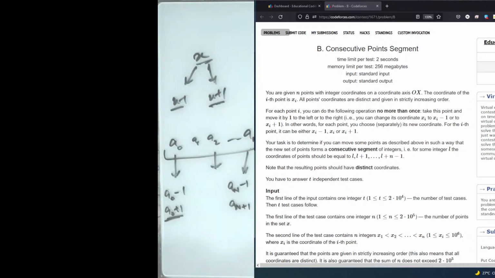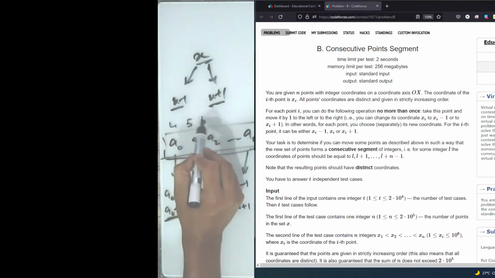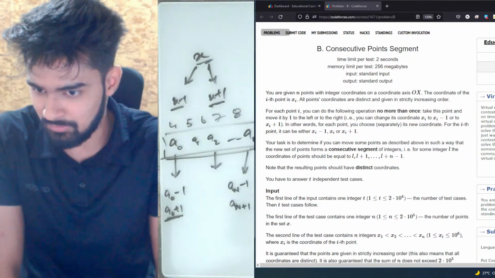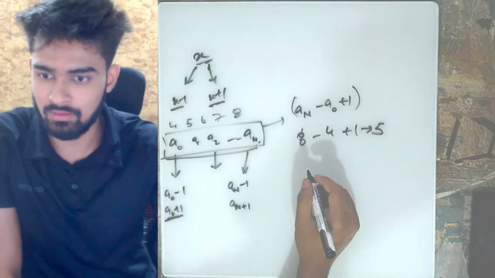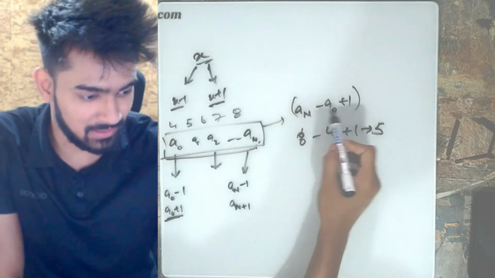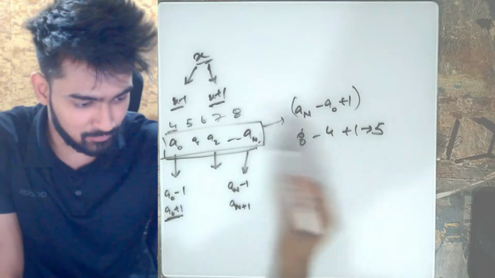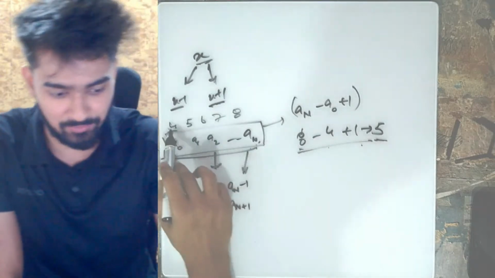What is the maximum number of elements that I can actually contain? First let's see what is the length of this. The length of this is actually an minus a0 plus 1. This is the complete length of this string. Let's say it was 4, 5, 6, 7 and 8, the length would be 8 minus 4 plus 1, which is 5, because we had 5 elements.